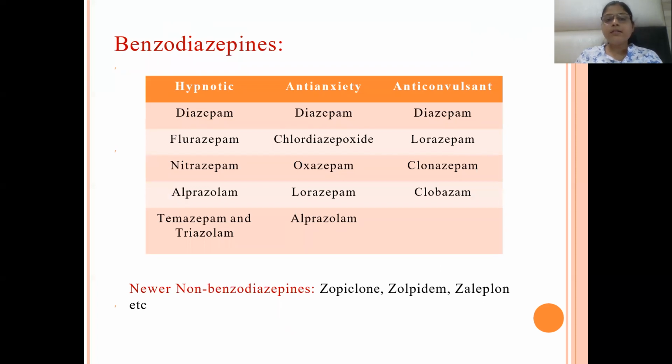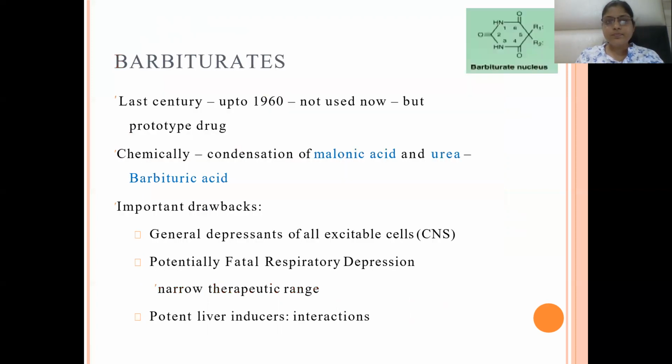Benzodiazepines have been divided into hypnotics, anti-anxiety, and anticonvulsants. Hypnotics are diazepam, flurazepam, nitrazepam, alprazolam, temazepam, triazolam. Anti-anxiety are diazepam, chlordiazepoxide, oxazepam, lorazepam, alprazolam. Anticonvulsants are diazepam, lorazepam, clonazepam, clobazam. And the newer non-benzodiazepine analogs are zopiclone, zolpidem, zaleplon, etc.